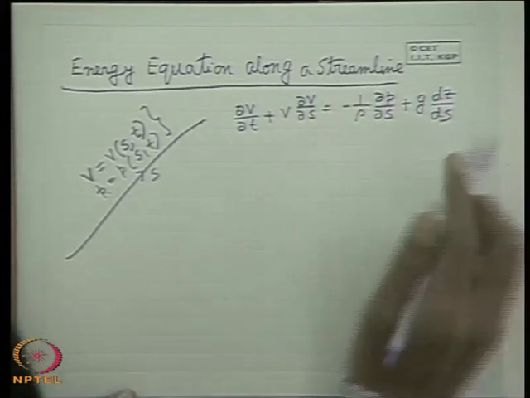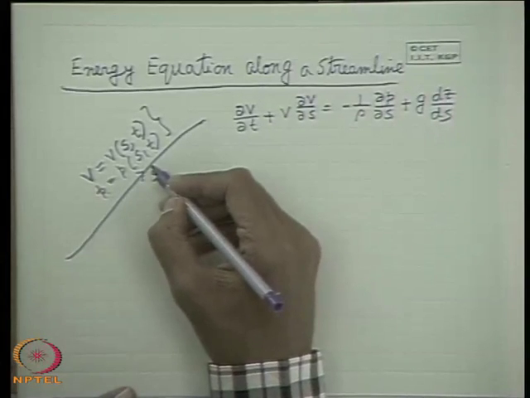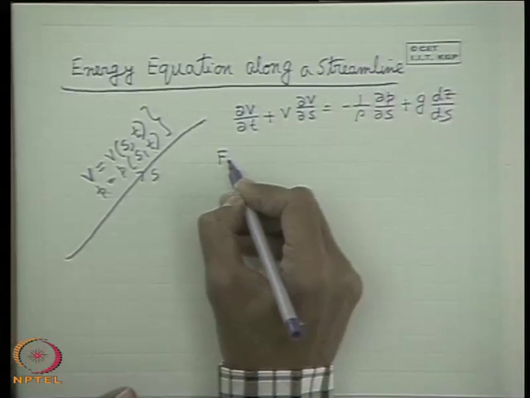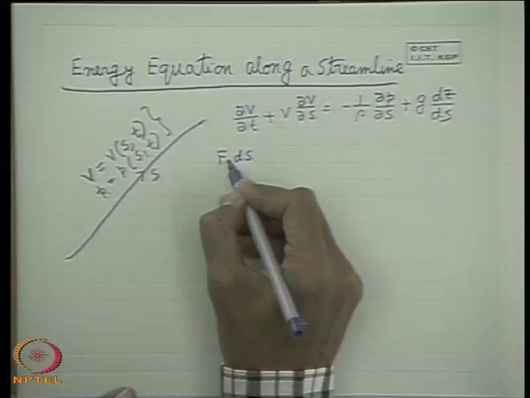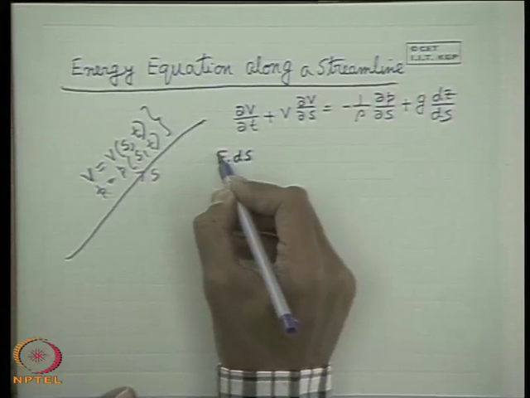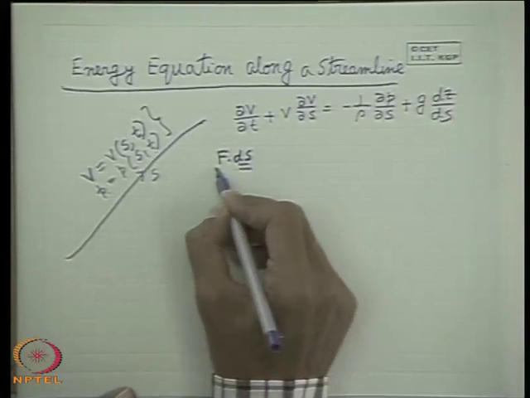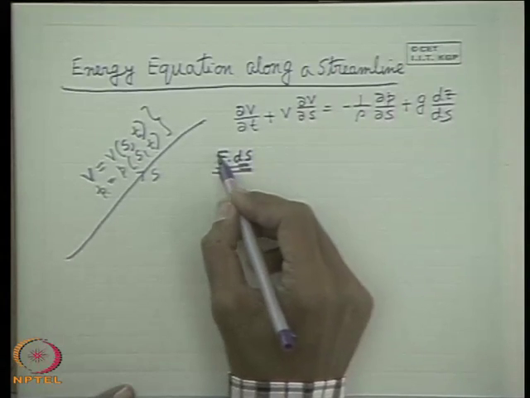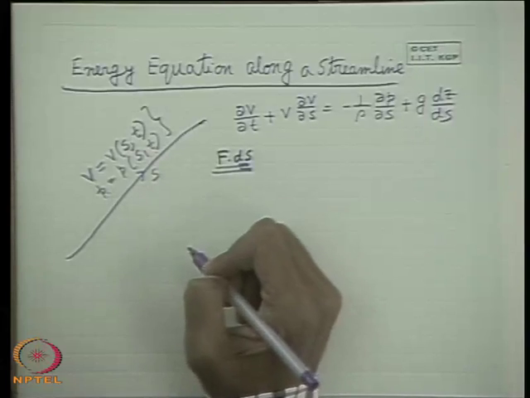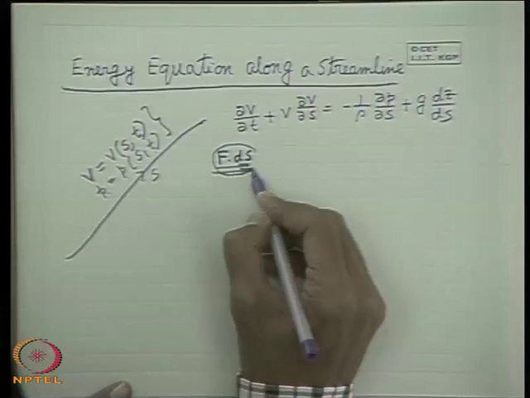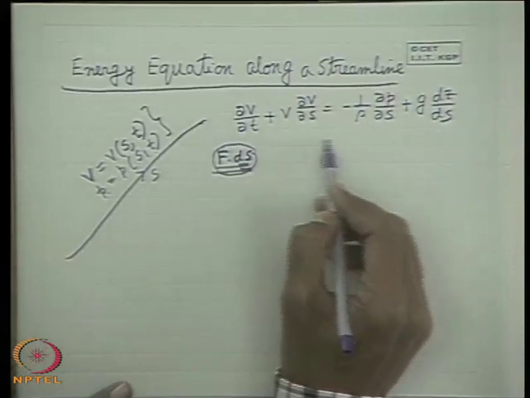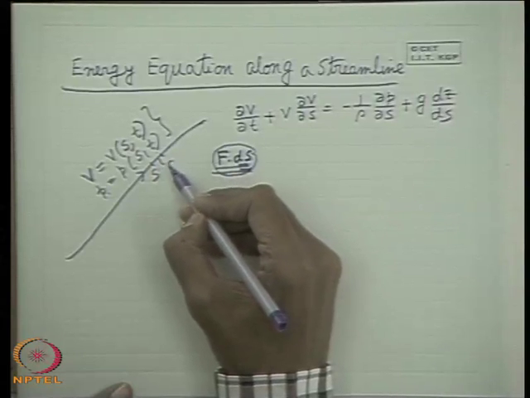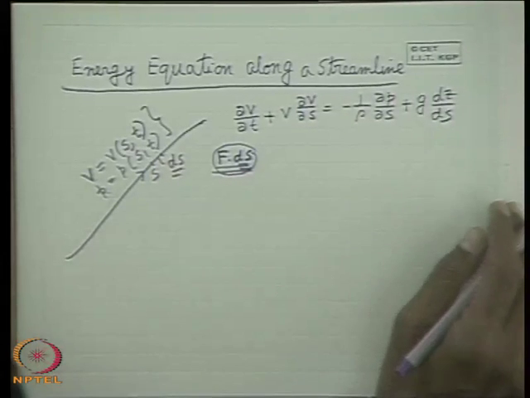Now, we know from physical sense that the work done by the application of a force is equal to the force times the displacement in the same direction, that means F·ds. If we multiply the force with the displacement in the direction of the force, we can find the work done by that force, and that gives the concept of energy. So with this physical concept, if we integrate this equation by multiplying with a small displacement ds, we arrive at the equation of energy.